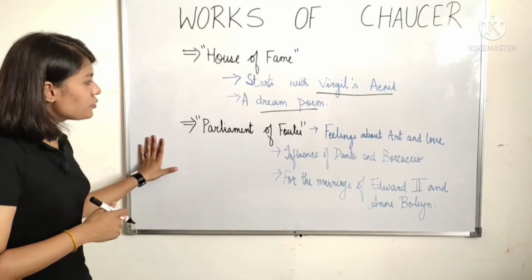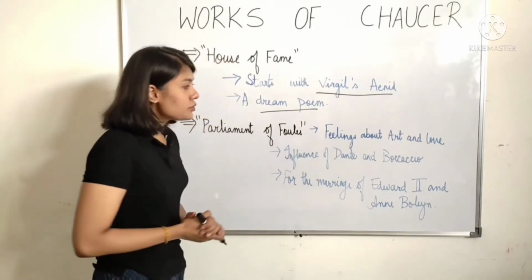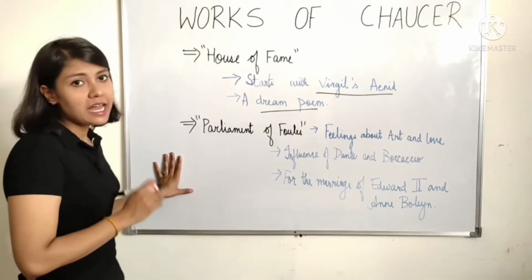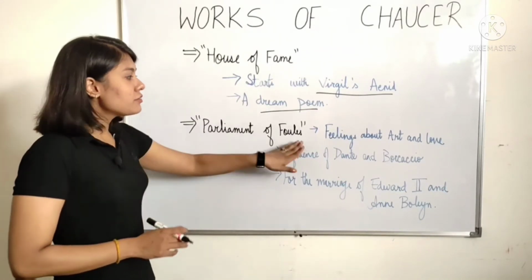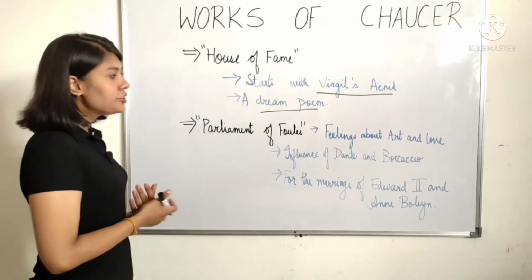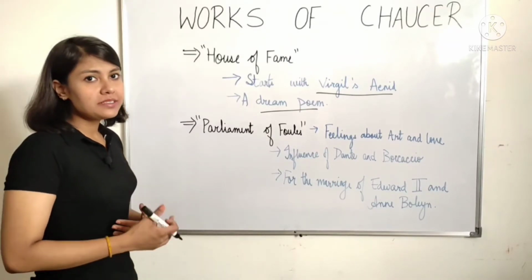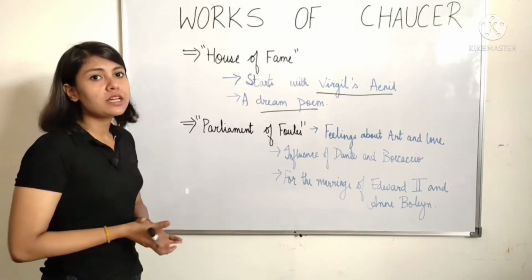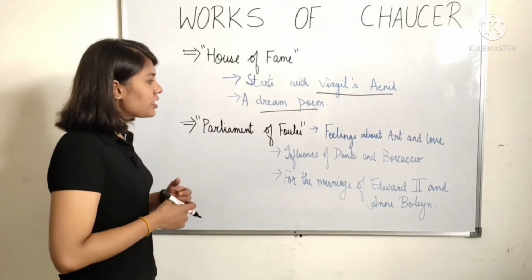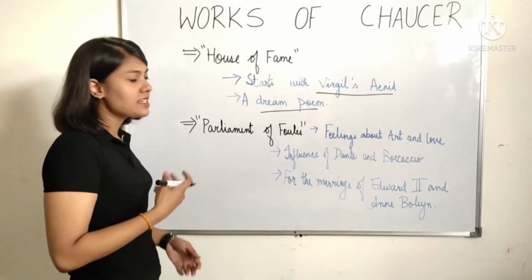The next one that we're going to talk about is Parliament of Fowls. First, let me tell you what actually happens in this poem. Fowls are actually birds. There are a lot of birds that are gathered together on the day before Saint Valentine's Day, which is now known as Valentine's Day. They are all gathered together because they are going to choose their partners for the next year.